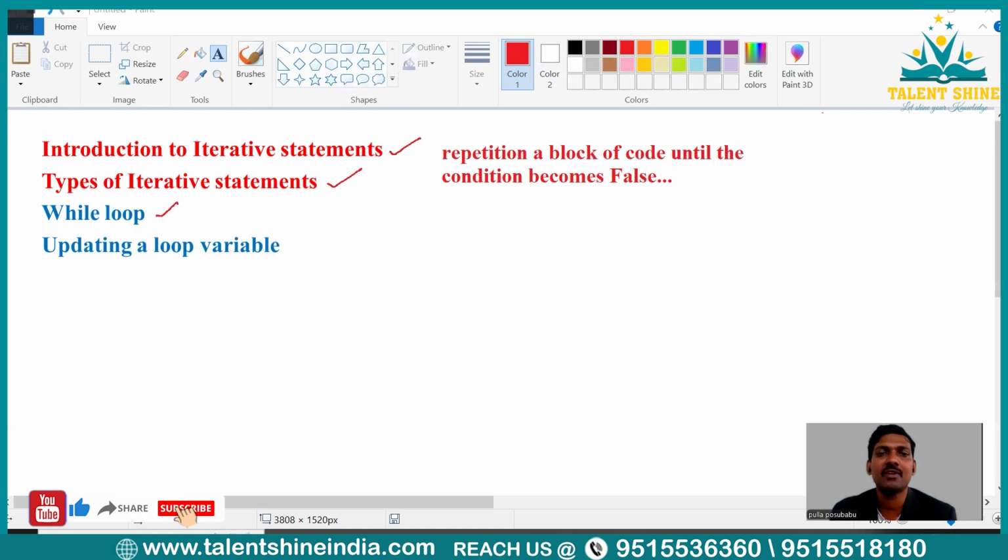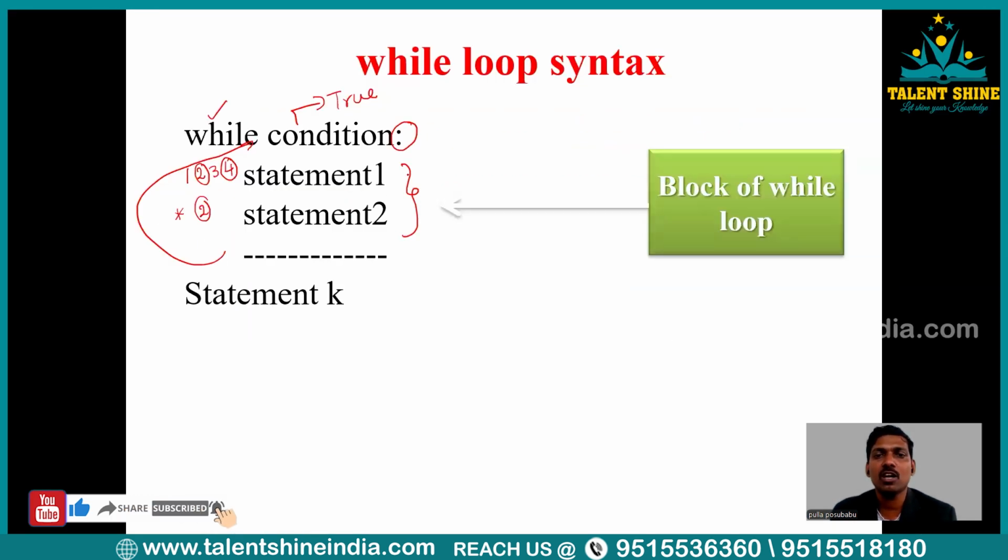The same thing I have represented here. So this block of code will be executed until this condition becomes false. If this condition is false, what will happen? The control will be coming out of this loop, right? Now, after the condition becomes false, the statement K will be executed. Statement K will be executed, right? I hope everybody is clear with this explanation part, right?